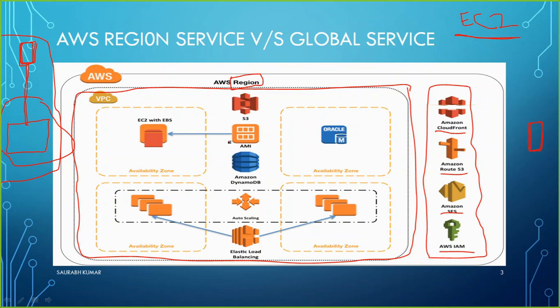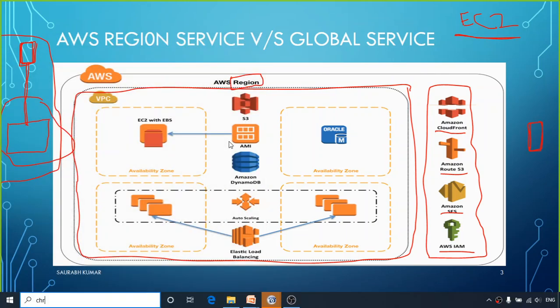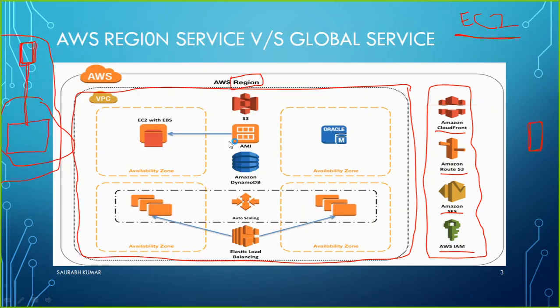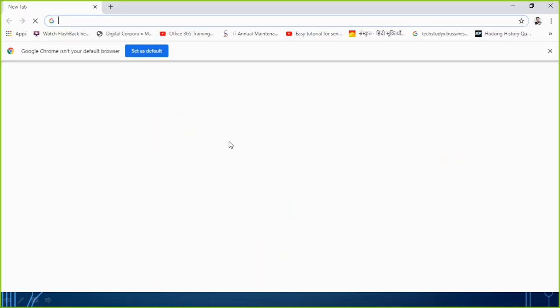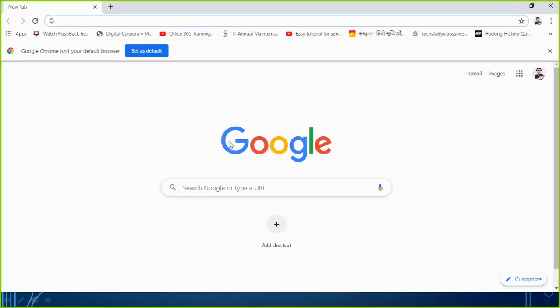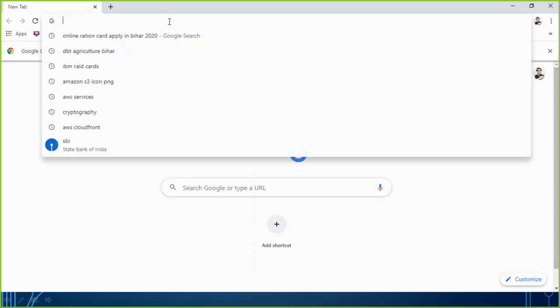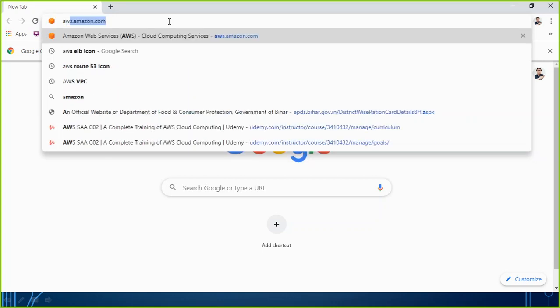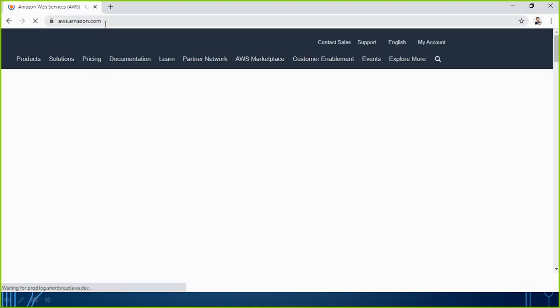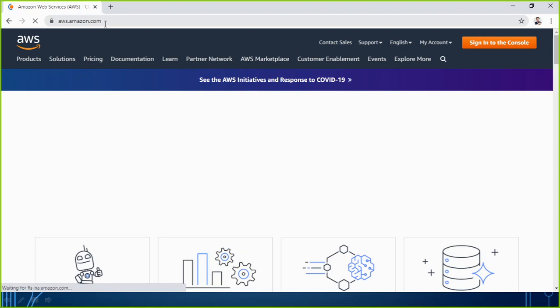Alright, now I'm going to go through the portal walkthrough. To access AWS services, we can use any browser. In the web browser, we type the URL aws.amazon.com to do the login.